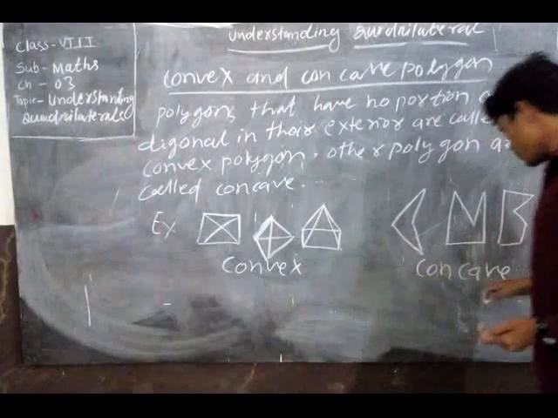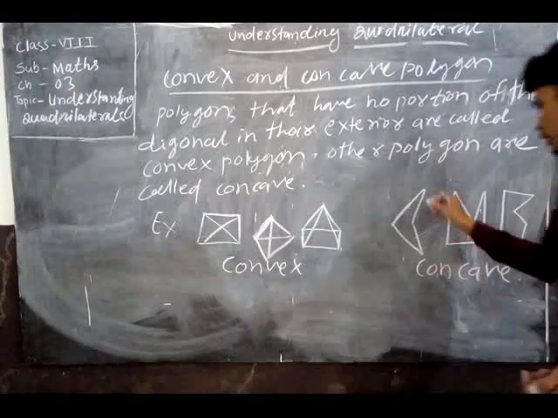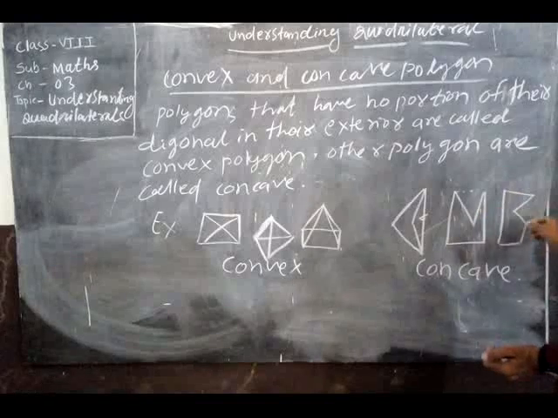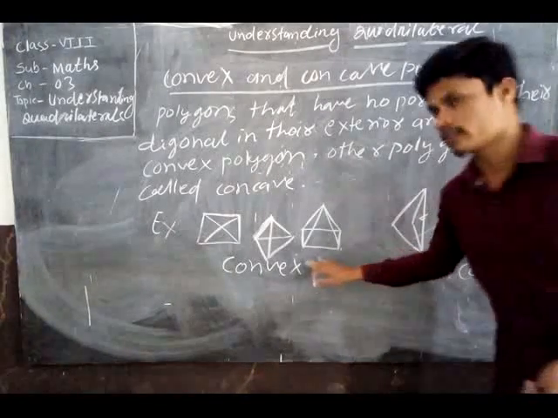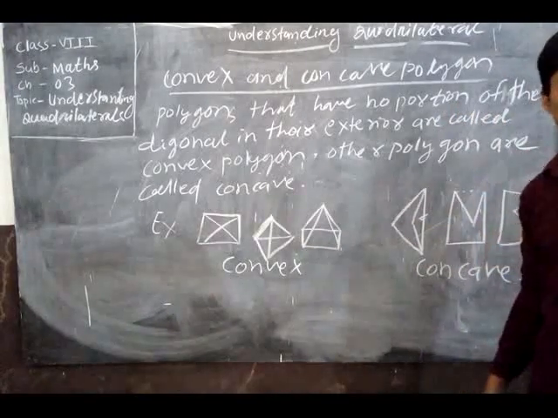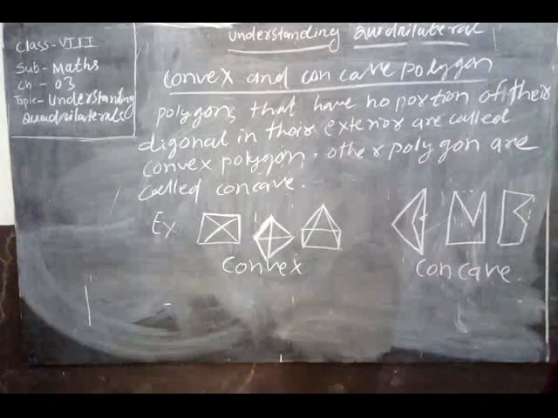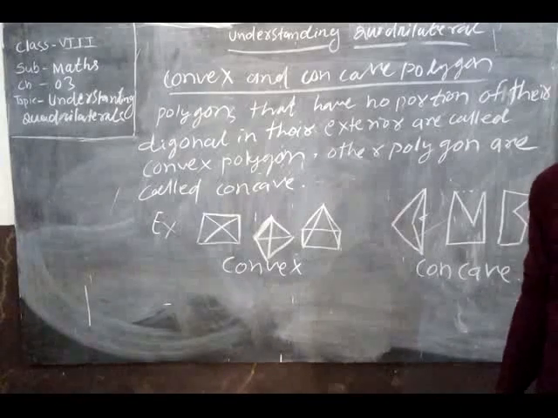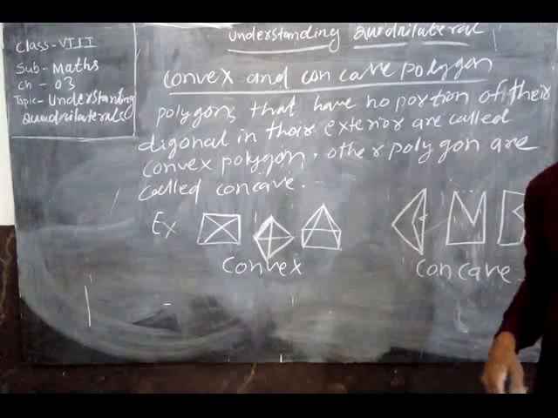But in a concave, it is possible to draw the diagonal on the exterior of the polygon. See here, a diagonal is drawn here, and here also you can draw. That's why these figures are called concave and this one convex. Convex means the polygons which are unable to have exterior diagonals, and concave means the polygons which have a portion for exterior diagonals. Clear about it?